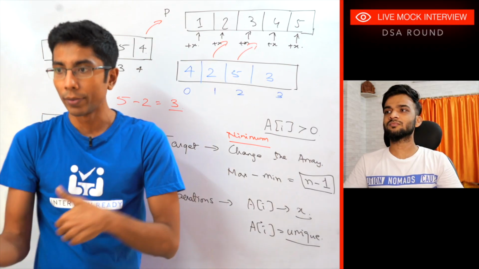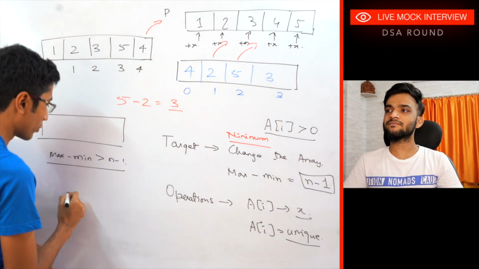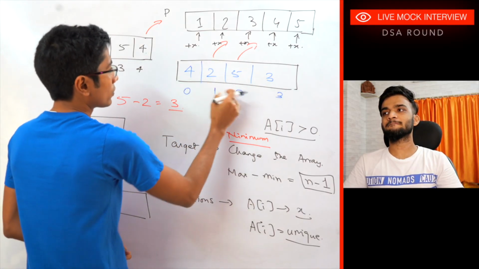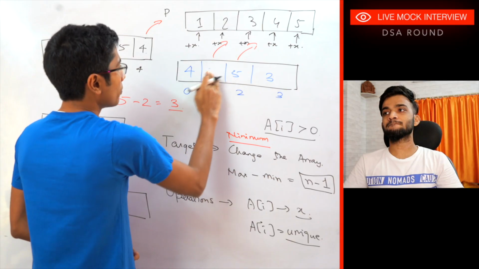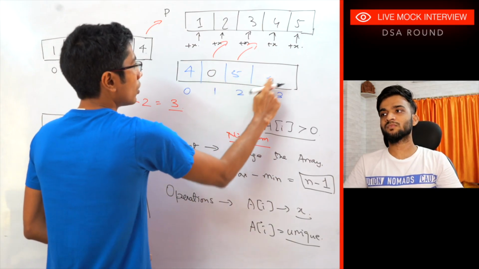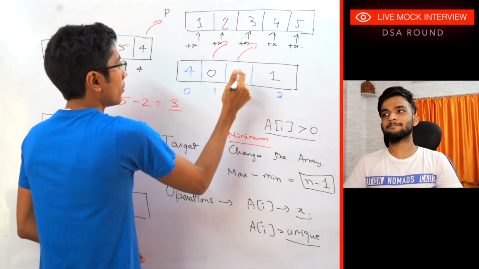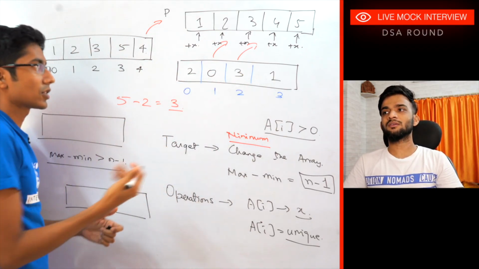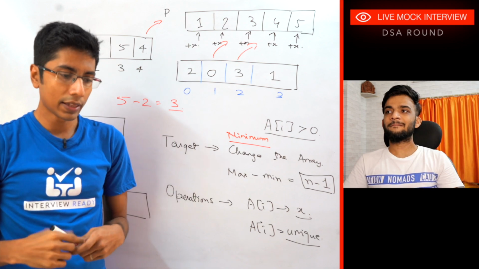Okay. So I'm going to end up with a permutation starting at 0. So if I had, like, over here 2, 5, 3, so I'm going to take 2, which is the minimum. I'm just going to make it 0, 1, 3, and 2. Okay, this is just one thing that I can do.